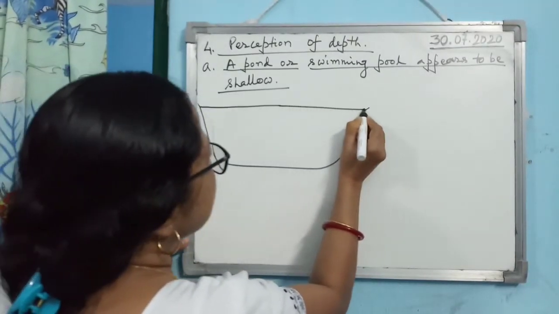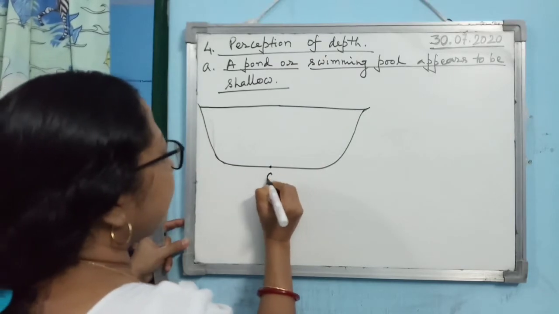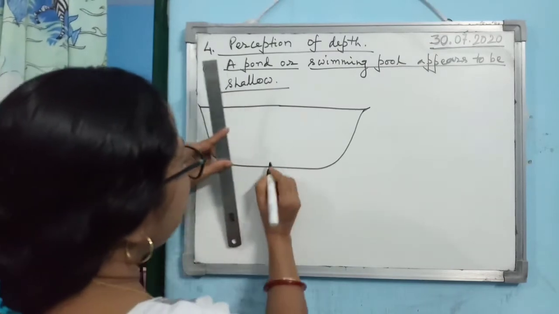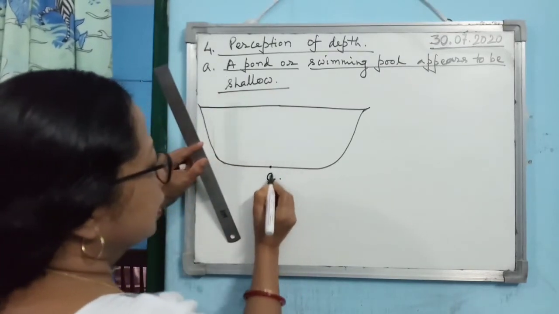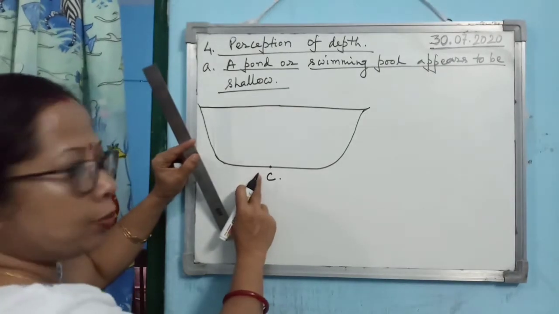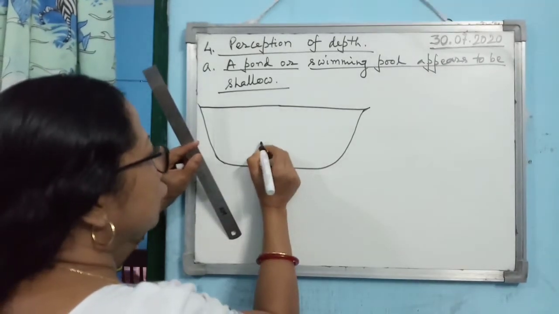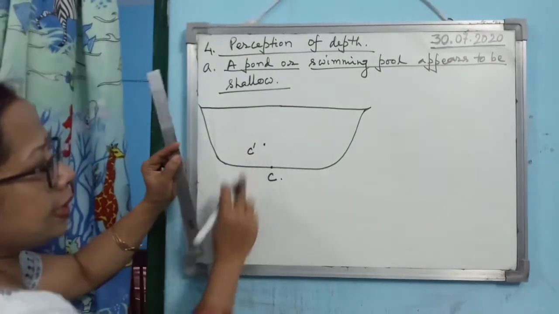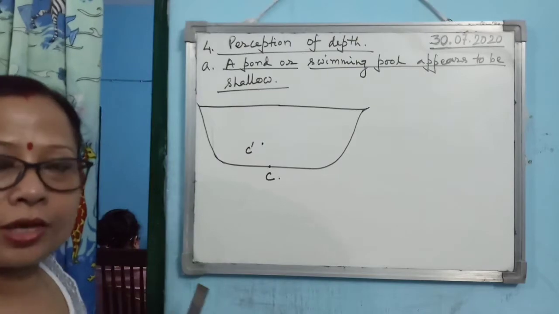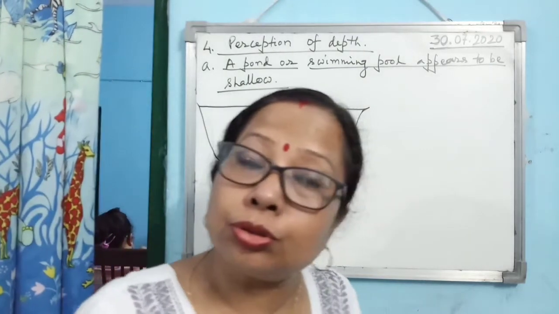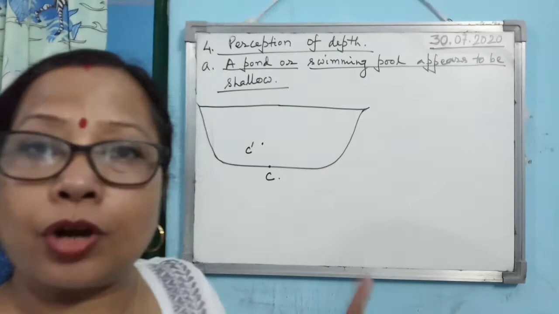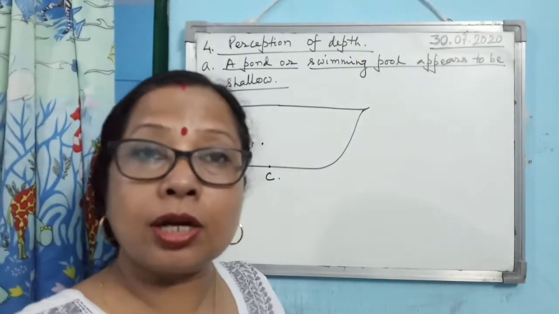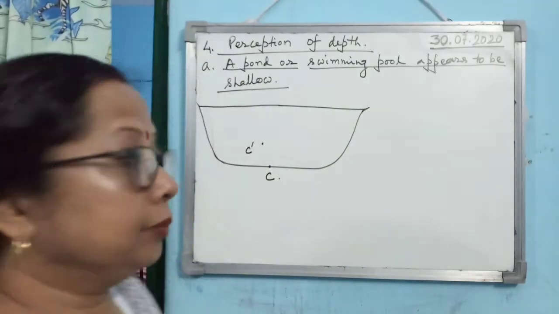Suppose this is the pond. Now you see, suppose you have taken a point C on the bottom of the pond or pool. First you draw the diagram like this. You take again the point C dash this way. This is the way if you draw the diagram, it will be easy for you to draw the correct diagram. So please follow the instructions. The way I am drawing, try to draw in the same manner. Do not try to apply your own method.